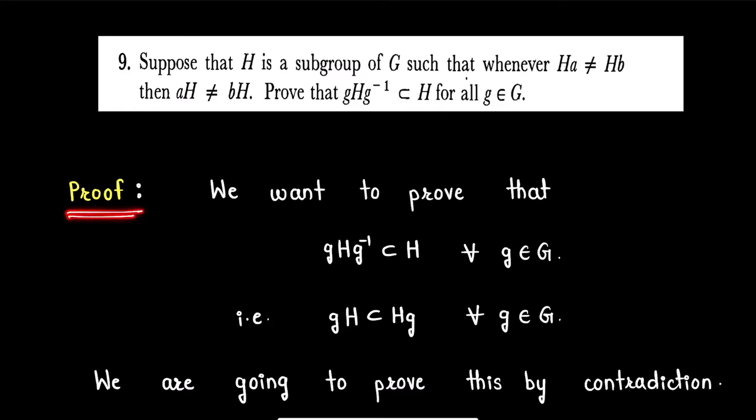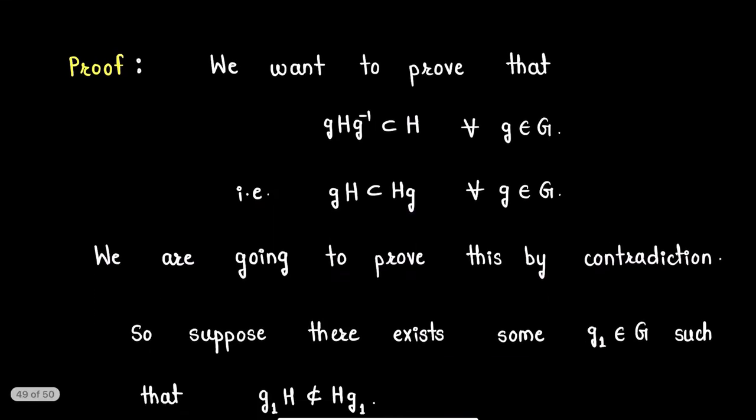So let's start our proof. Here we want to prove that gHg^{-1} is a subset of H for all elements g in group G. Now to prove this, it is equivalent to show that gH is a subset of Hg for all elements g in group G. We will prove this by contradiction.